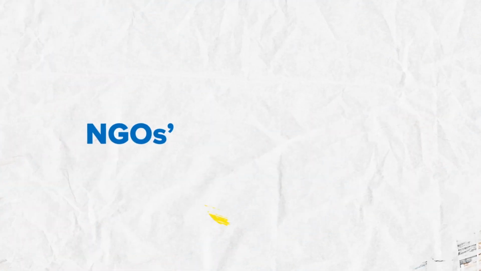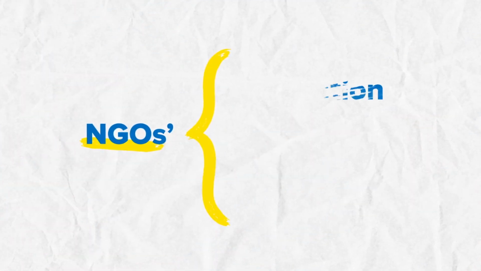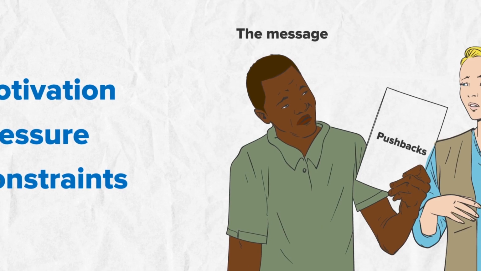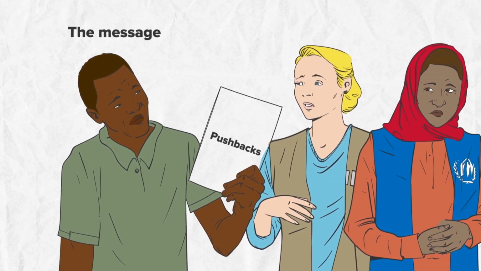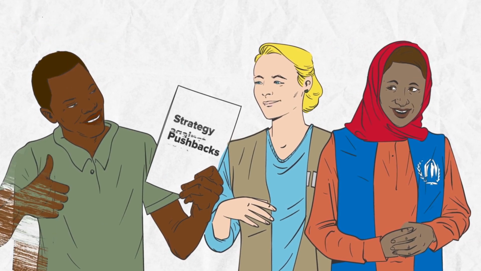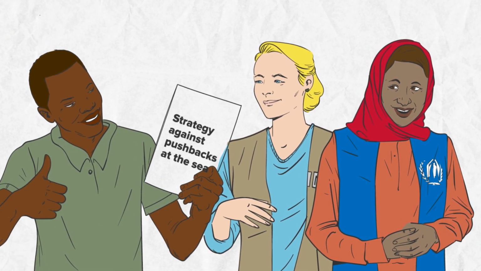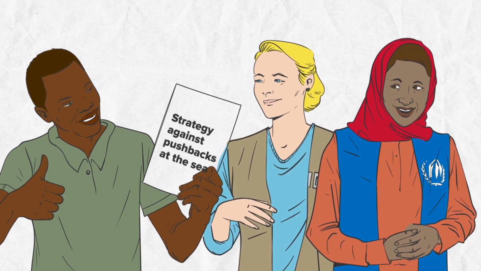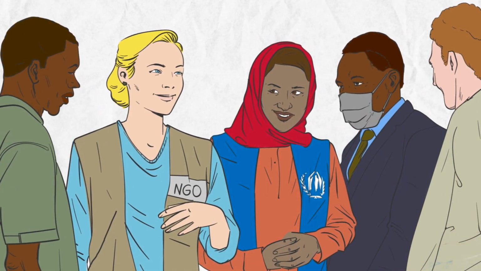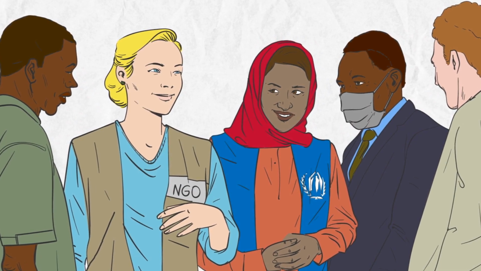Also, it is important to familiarize yourself with the motivation, pressure, and constraints of the NGOs you work with. Once the issue has been taken on by others, in order not to lose the message, make sure the message is passed undiluted. You coordinate with partners. The message is conveyed in the right way. We must work in a complementary manner and respect this diversity.